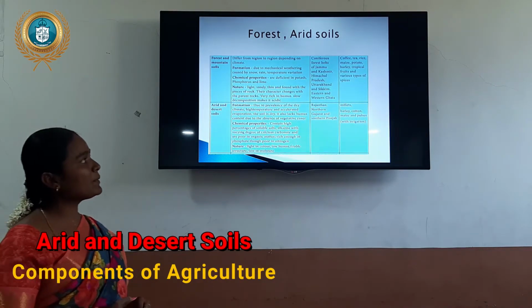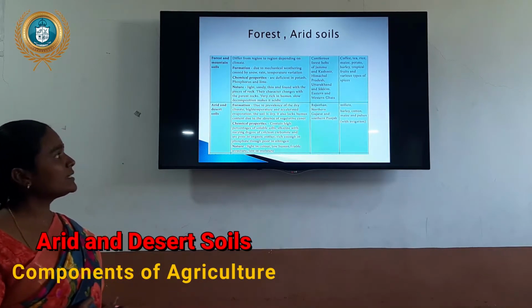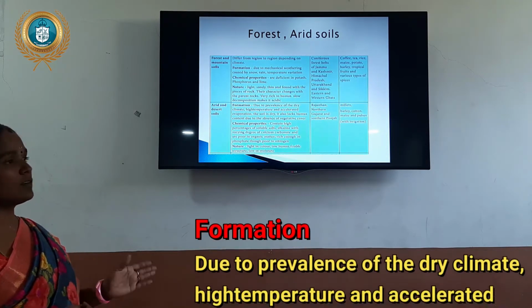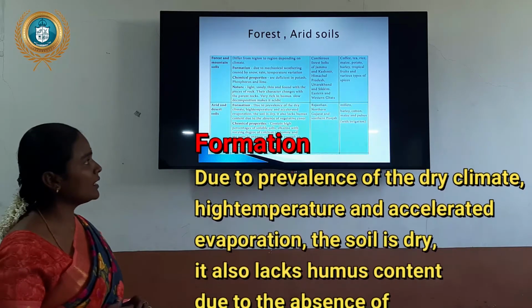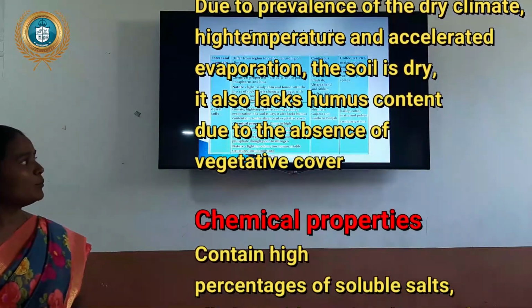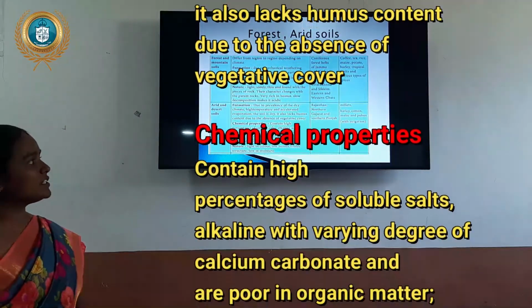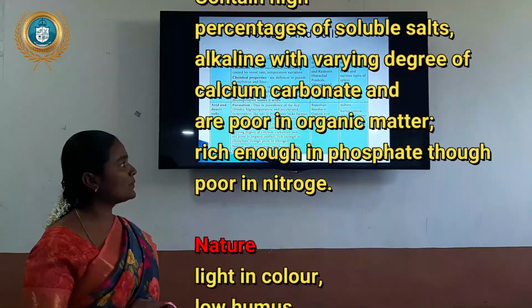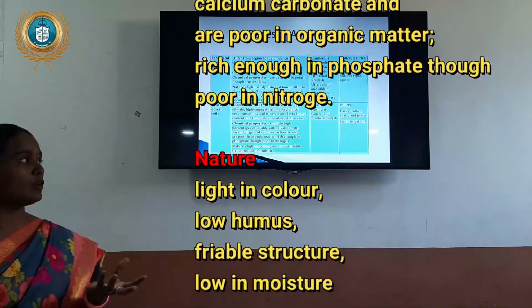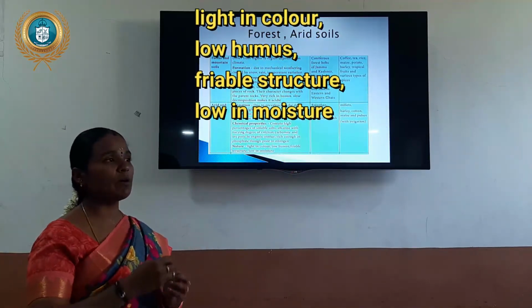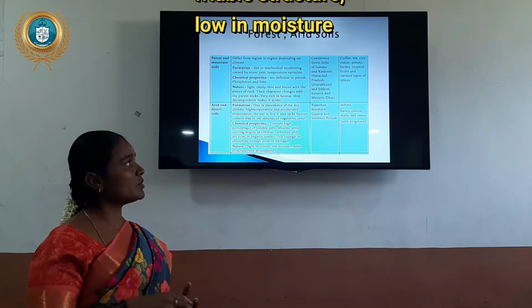What are the chemical properties of this soil? It has a high percentage of soluble salt content only, because there are no rivers in that area. It is alkaline with varying degrees of calcium carbonate, poor in organic matter, rich in potash, and poor in nitrogen. The color of the soil is light yellowish. It has low humus, fragile structure, and low moisture because it is very loose soil.